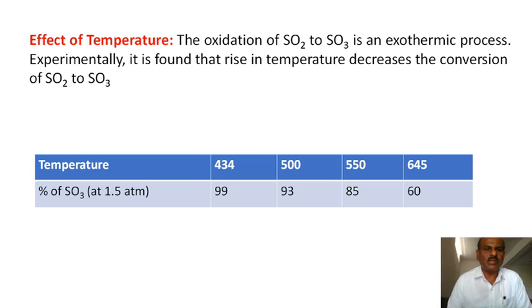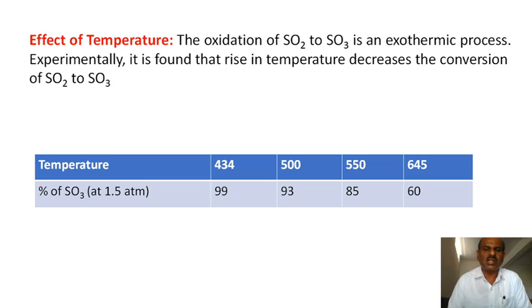What is the effect of temperature? Since SO2 to SO3 is exothermic, the temperature has to be controlled. Remember the percent of SO3 has to be increased, when you consider the temperature has to be increased, near about 400 degrees is the optimum temperature.